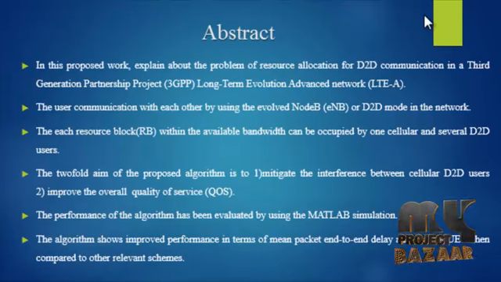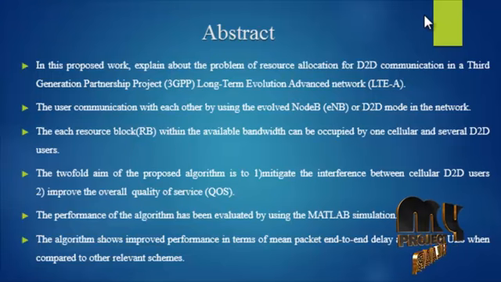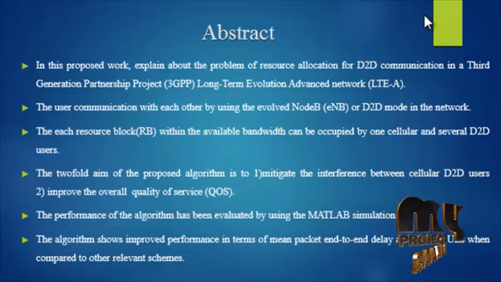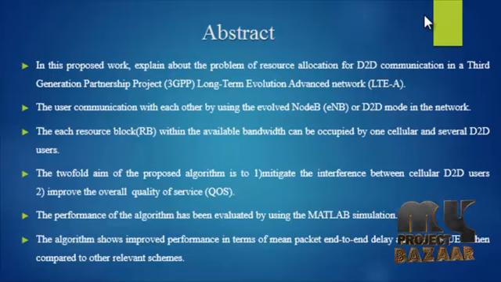Let us discuss the QoS-oriented mode, spectrum and power allocation for D2D communication underlying LTE network. Let us discuss the abstract of the project. This paper proposes the problem of resource allocation for device-to-device communication, that is D2D, in the Third Generation Partnership Project, that is 3GPP, Long-Term Evolution, that is LTE network.